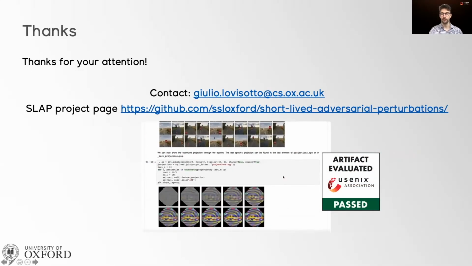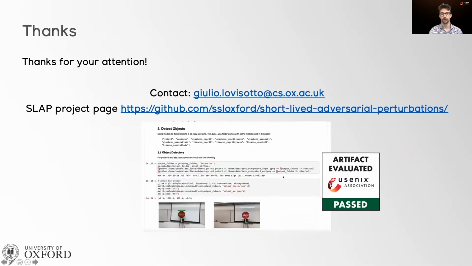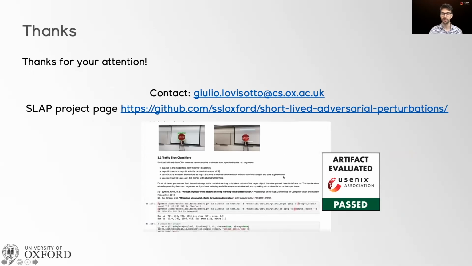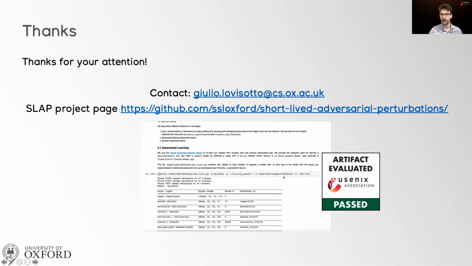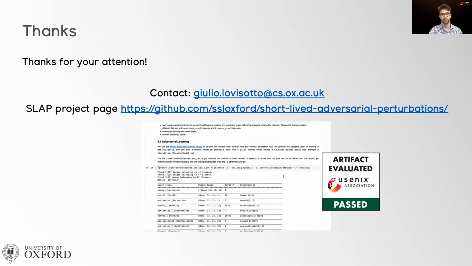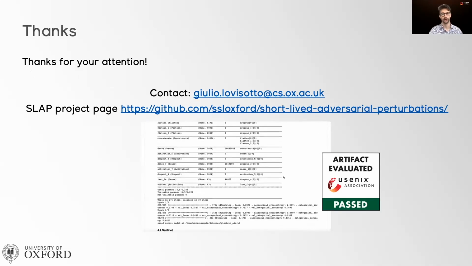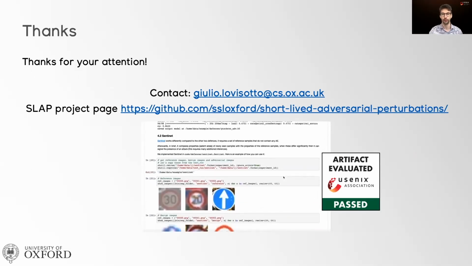Let me say that we happily went through the artifacts evaluation for this project, and we would like to thank the reviewers for the useful feedback. As a result, we also published a set of functionalities that we use in this project in our GitHub repository, which is available at this link.